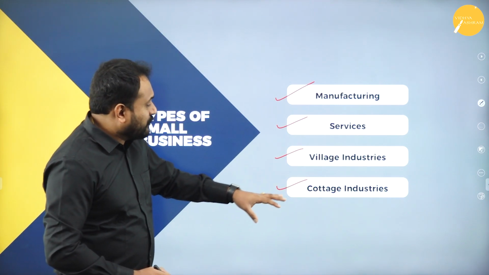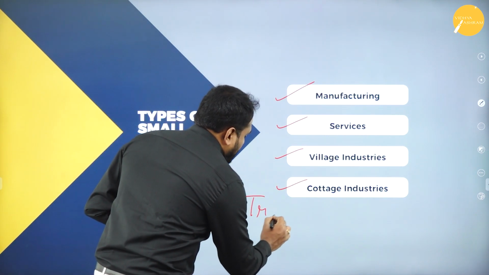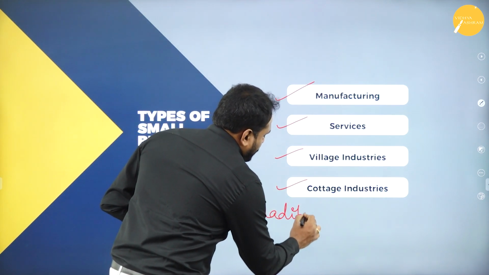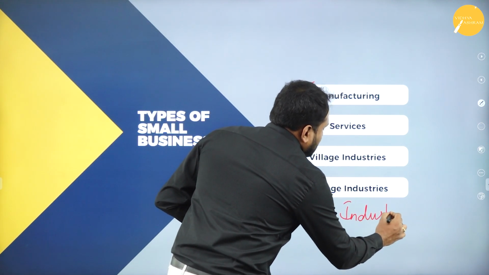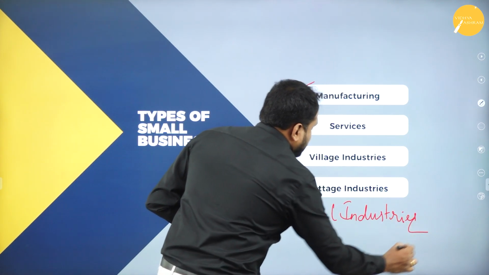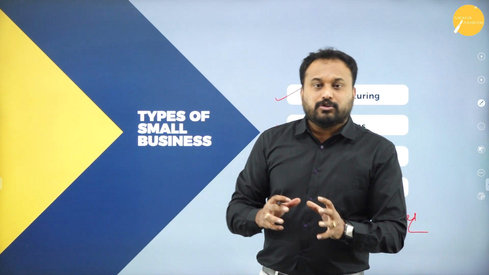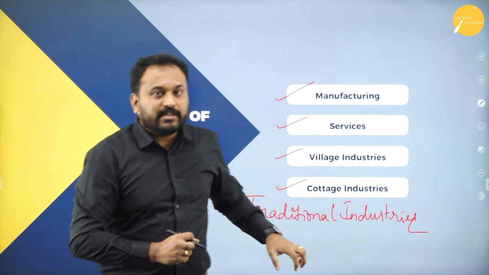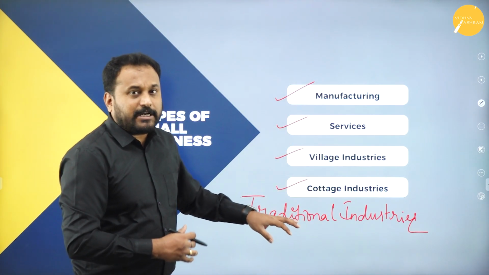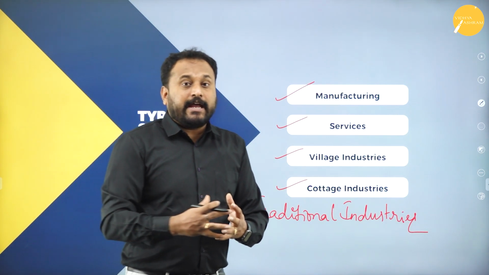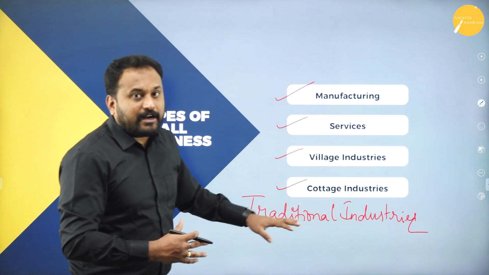Let me tell you here itself, cottage industries are also called traditional industries. So many of the government schemes always want to protect these traditional industries, which were very famous way back in the 18th and 19th centuries, but now, because of rapid competition and the way big industries have taken over the market, these traditional industries are falling apart.